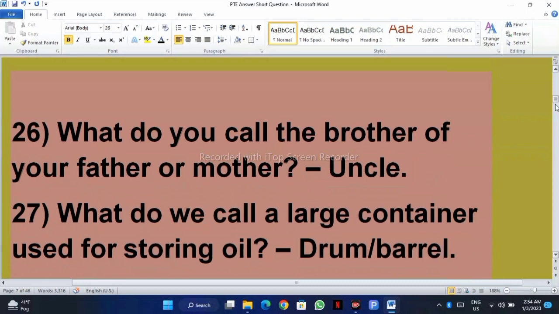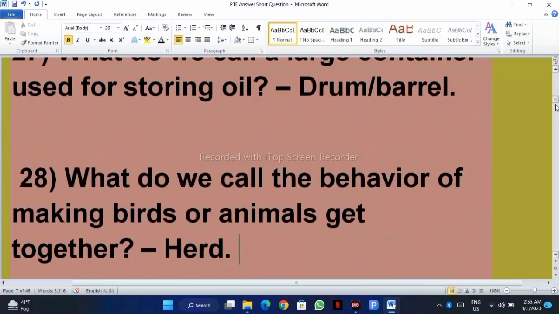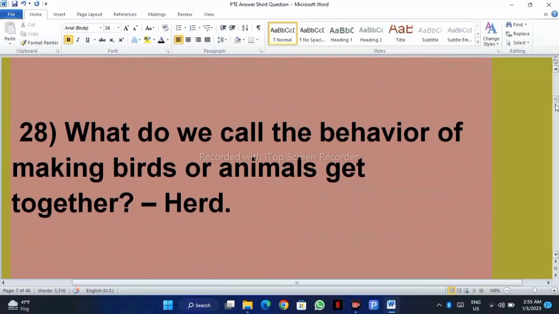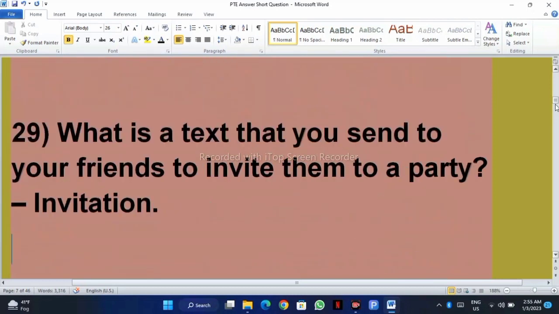Next question is, what do you call the brother of your father or mother? Uncle. What do we call a large container used for storing oil? Drum, barrel. What do we call the behavior of making birds or animals get together? Herd. What is a text that you send to your friend to invite them to a party? It's called invitation.